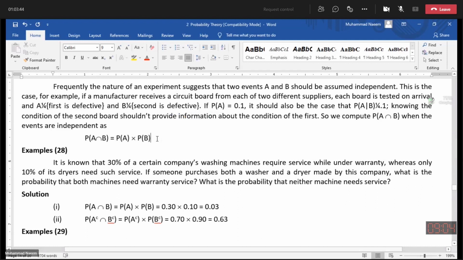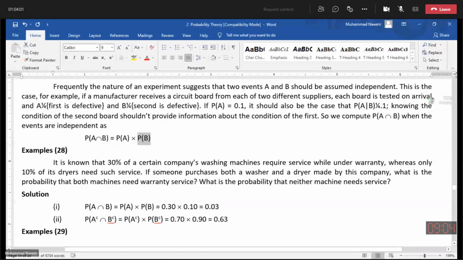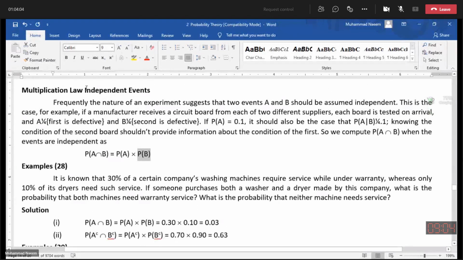If the events are independent, then we don't have the second probability as conditional, because conditional probability is equal to the marginal probability if the events are independent. So already we have declared that the events are independent. Hence, the probability of the intersection becomes now the probability of A multiplied with the probability of B.